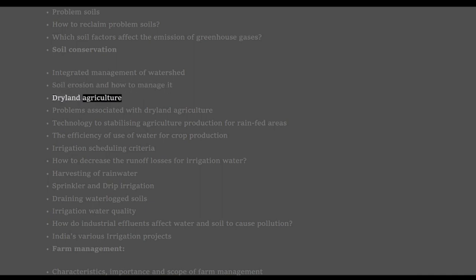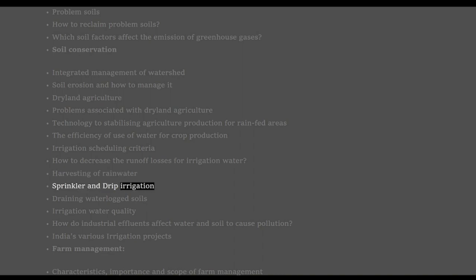Dryland agriculture. Problems associated with dryland agriculture. Technology for stabilizing agriculture production in rain-fed areas. The efficiency of use of water for crop production. Irrigation scheduling criteria. How to decrease the runoff losses for irrigation water. Harvesting of rainwater.